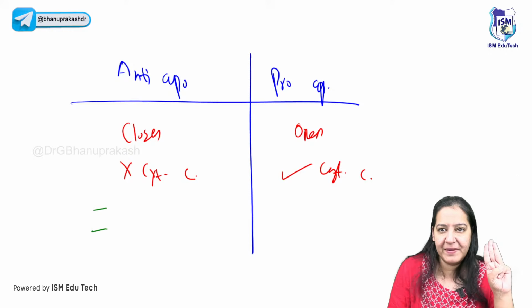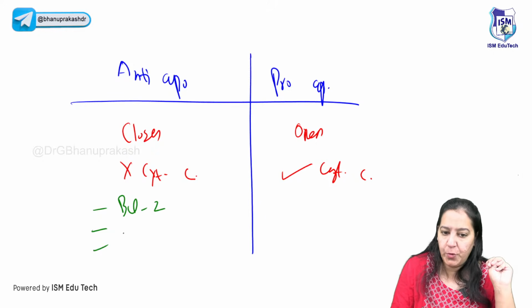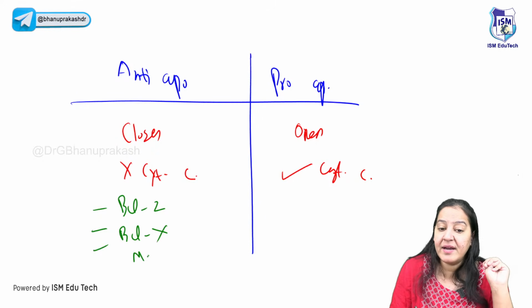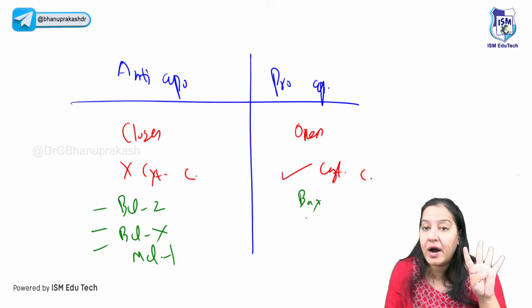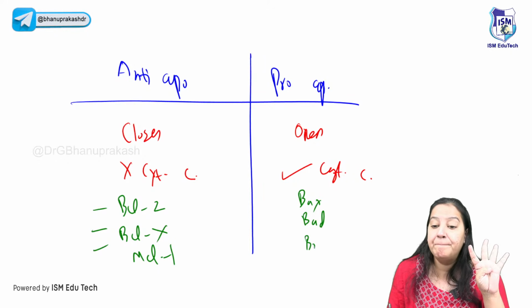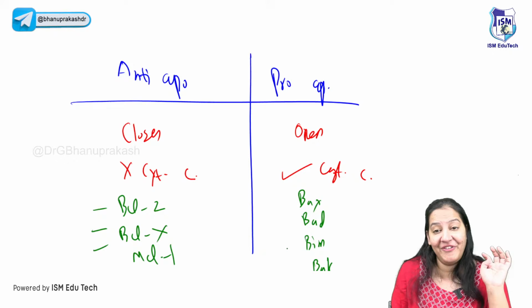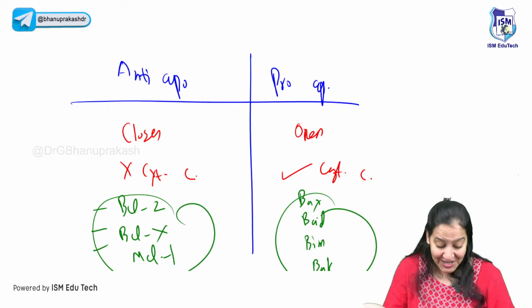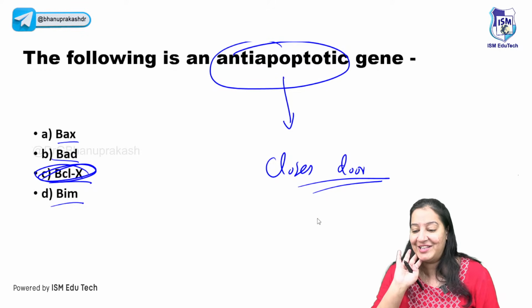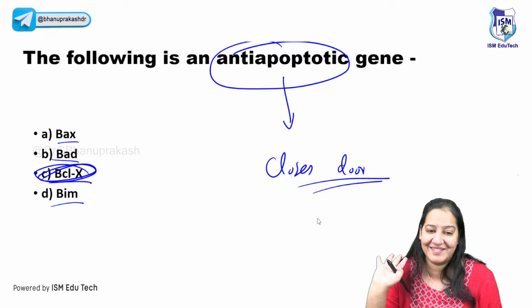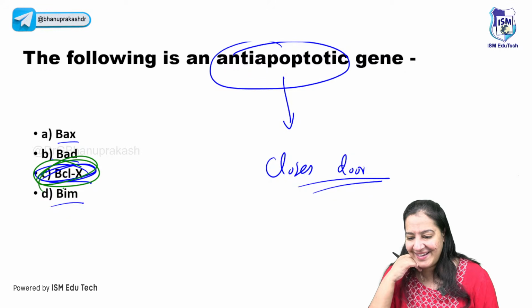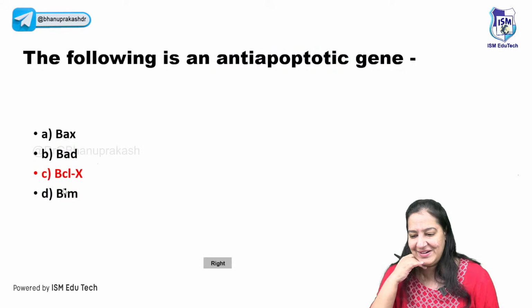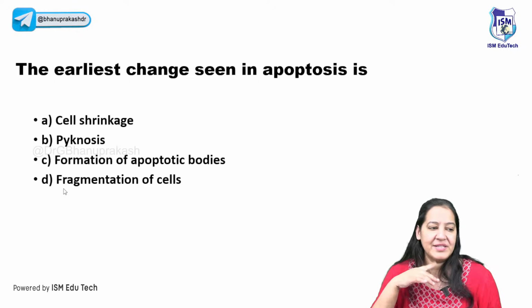I told you 3 examples here: BCL2, BCLX, and MCL1, right? But here I told you 4 examples: BAX, BAK, BIM, and BAD. Don't forget, many MCQs come on that. Now have a look at the question. You can answer it correctly. Those who have not answered yet, they can also answer it correctly. So what is the correct answer here? The correct answer here is BCLX. Can we go ahead? Okay, so coming to the next question.